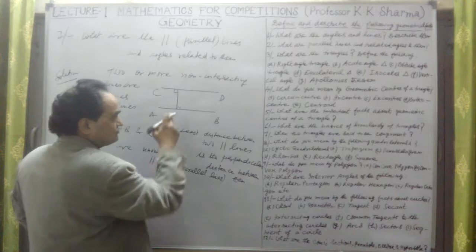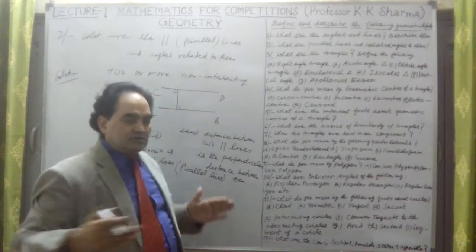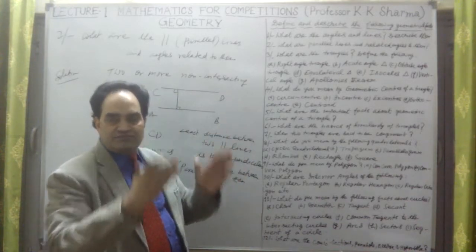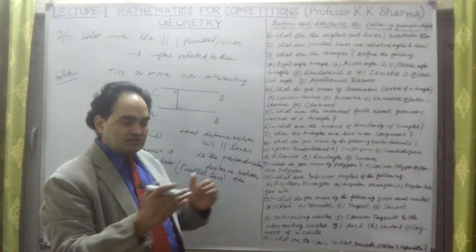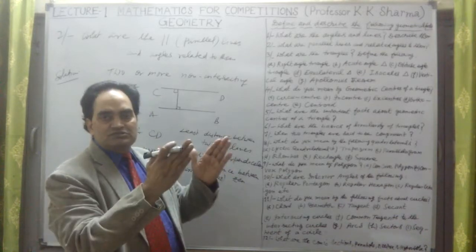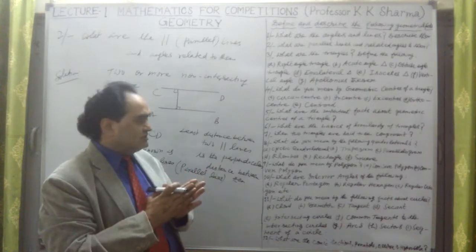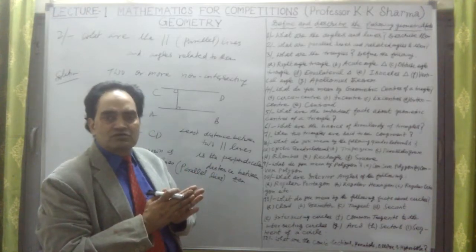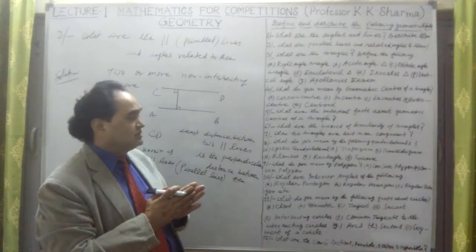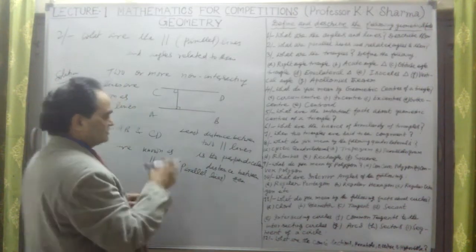It is just like a railway track, which has parallel lines. It's like a railway track which is not intersecting. The two lines just go ahead, not intersecting each other. They are known as parallel lines. So non-intersecting lines are parallel lines.